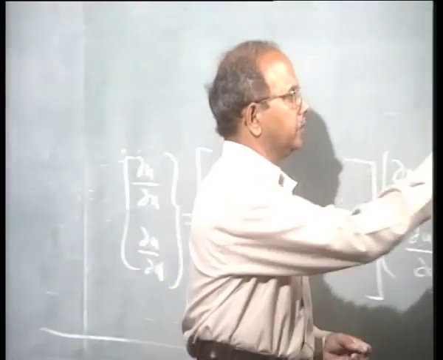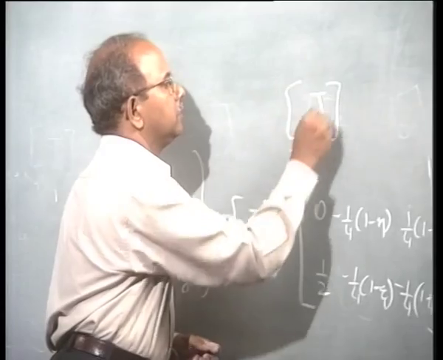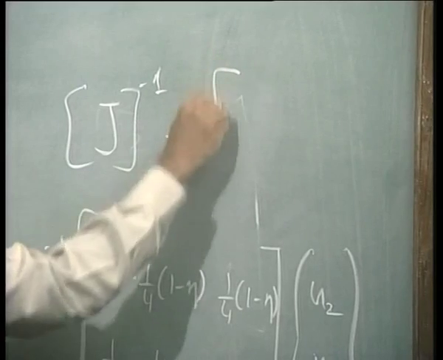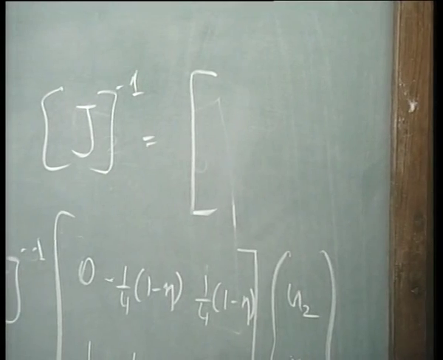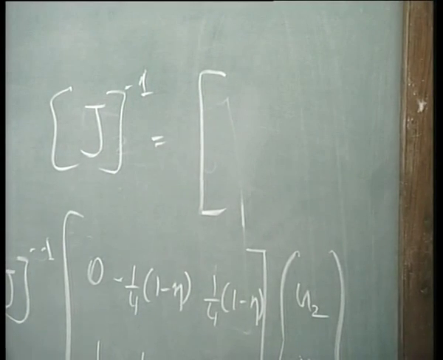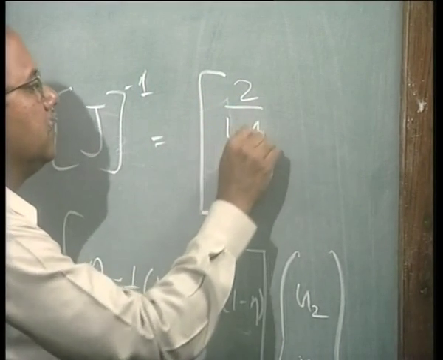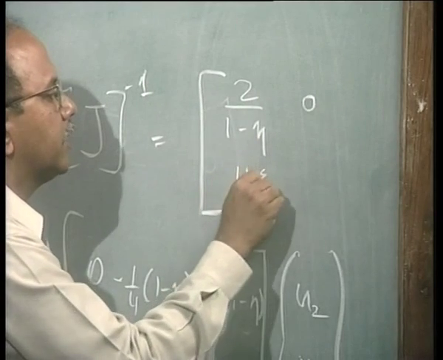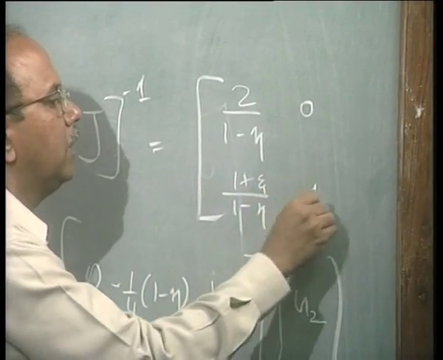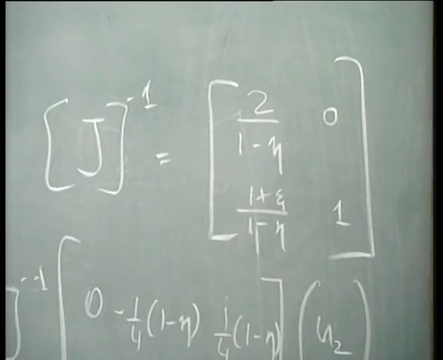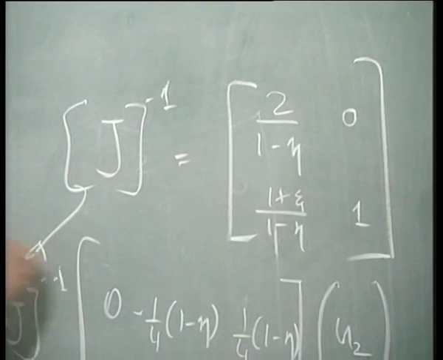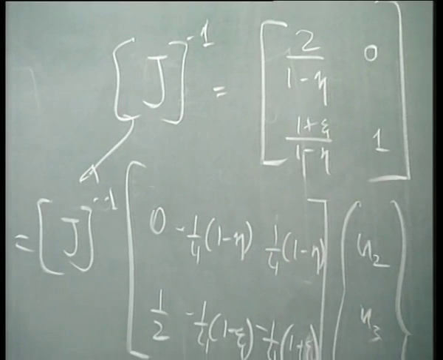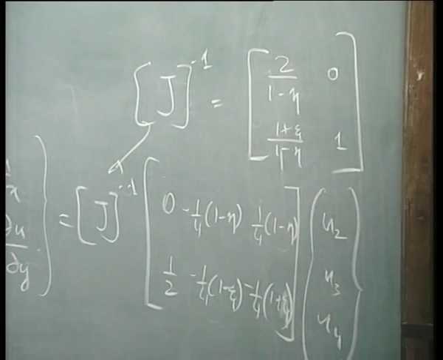Just for your reference, J inverse is 2 by 1 minus eta 0, 1 plus eta into 1 minus eta and 1, right, am I right? So just substitute that here, multiply it and tell me what you are going to get.